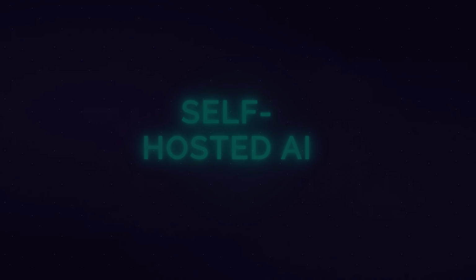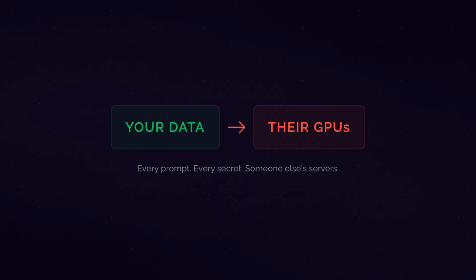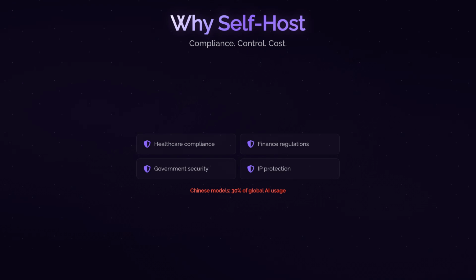Every prompt you send to ChatGPT, Claude, or Gemini runs on someone else's GPUs. Your data, your code, your company's secrets, all flowing through infrastructure you do not control. For most people, that is fine. But if you are in healthcare, finance, government, or anywhere that compliance actually matters, fine is not good enough.